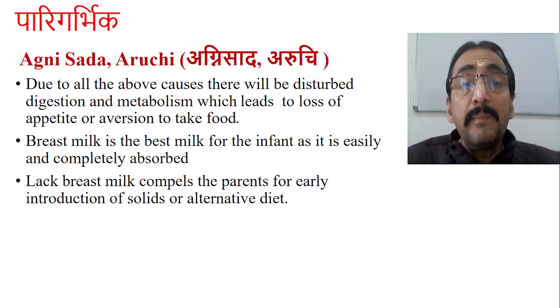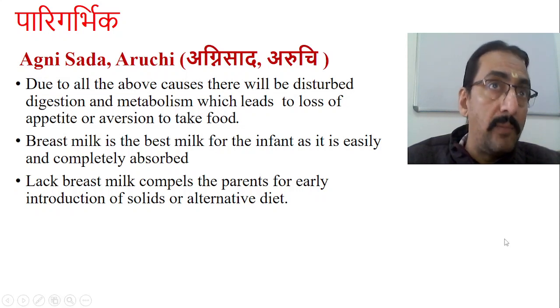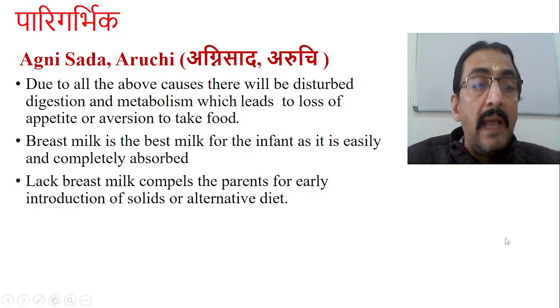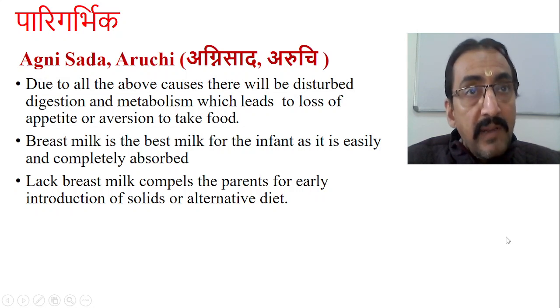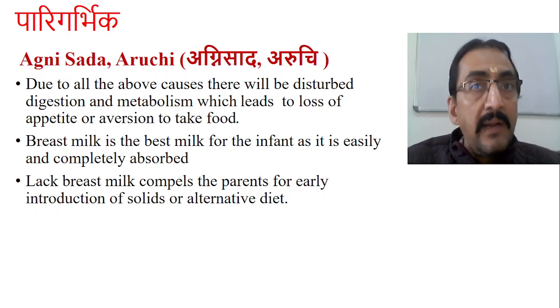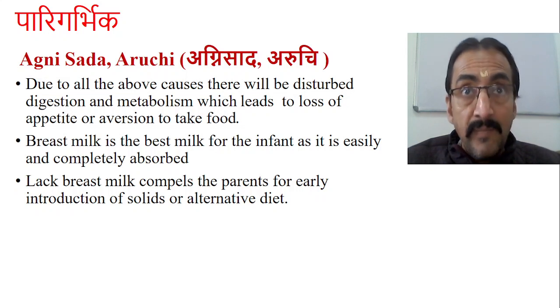Now breast milk is the best milk for the baby, especially for the infant, as it is readily available and completely absorbed. Now once there is a lack of breast milk, what happens? Breast milk contains all the contents which are required to the baby, especially for the first 6 months, and all the contents which are present there completely get absorbed, there is no wastage.